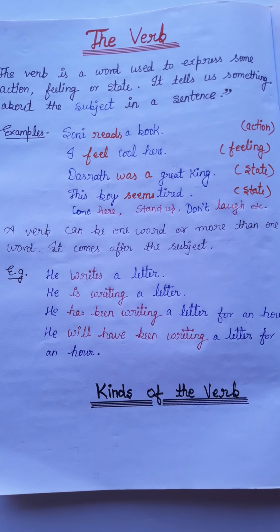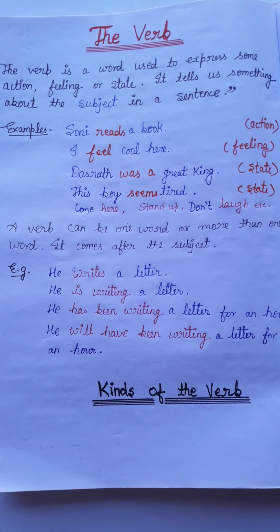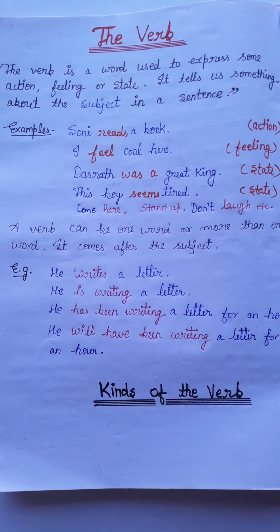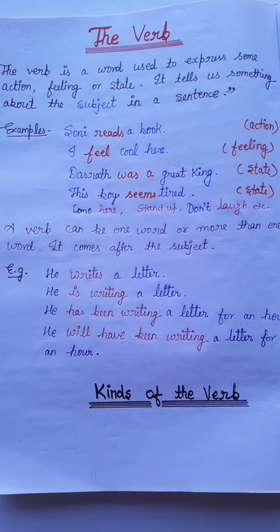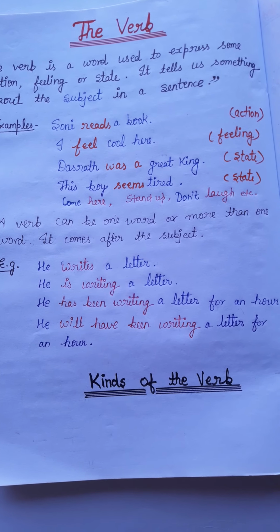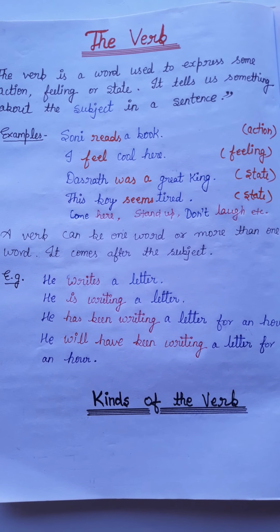Verb is the essential part of speech. It is placed in a sentence as the heart in the body of a human being. As we say, without a heart, the human body is nothing. The same situation is with the sentence. The verb is the heart of a sentence.